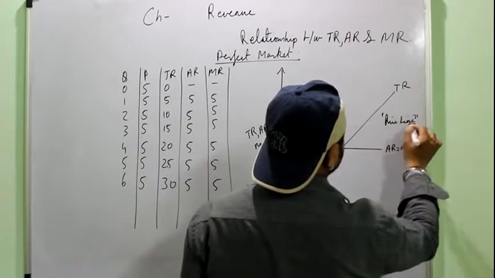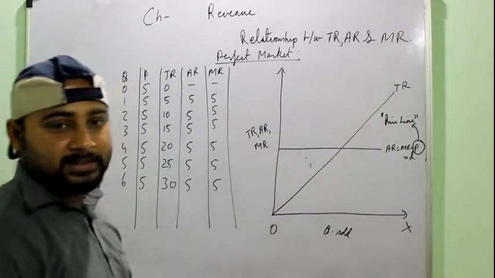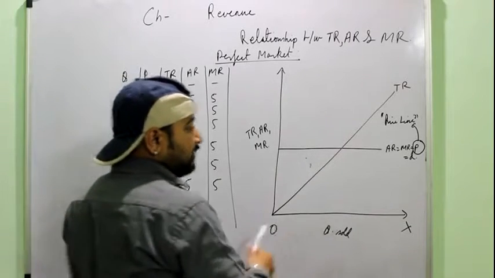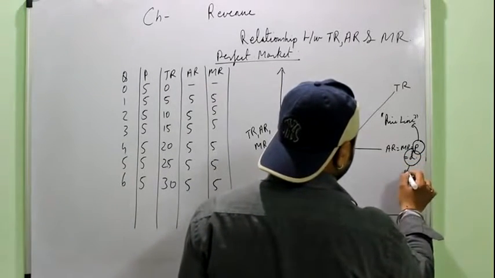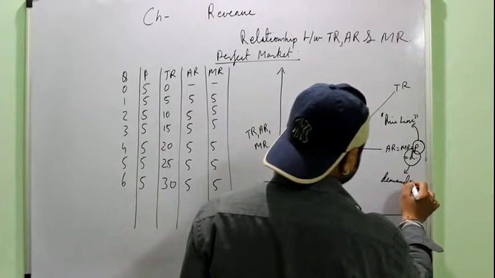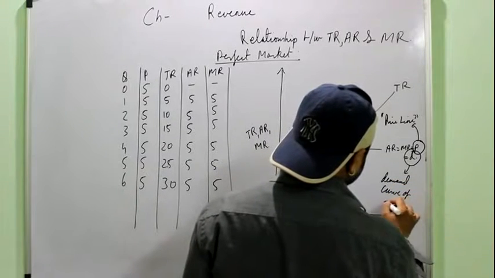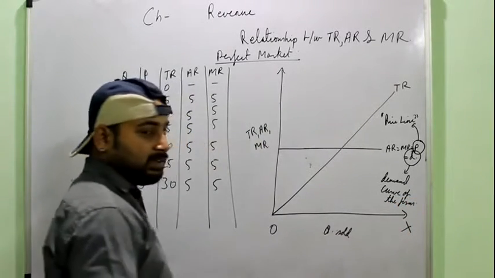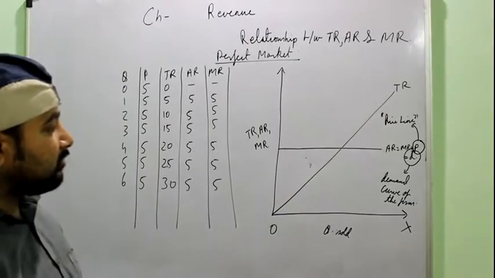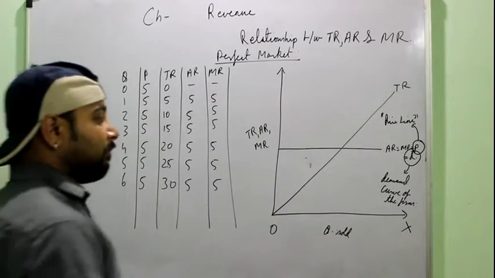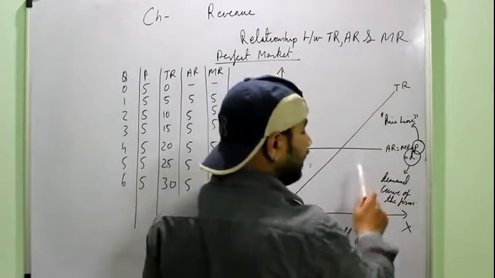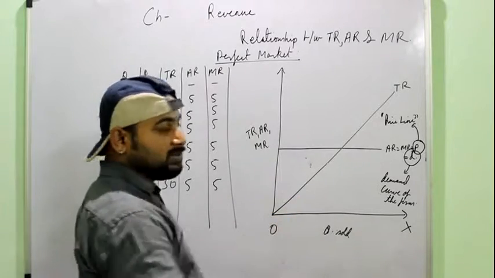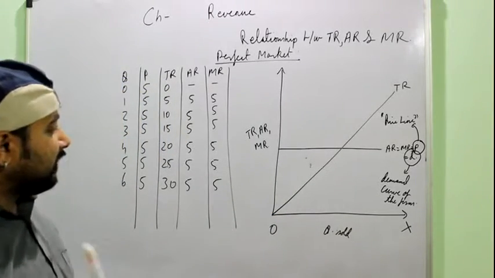Now see, this P denotes the price line. We can also call the AR curve the price line because AR is simply the price, as we have proved. Then this D denotes the demand curve. This is also an important thing that you have to remember, that everywhere the AR curve is also equal to the demand curve. But it is equal to the marginal revenue curve only in this case. In the imperfect market, marginal revenue will not be equal to the demand curve, but AR will always represent the demand curve. See, there is a logical reason.